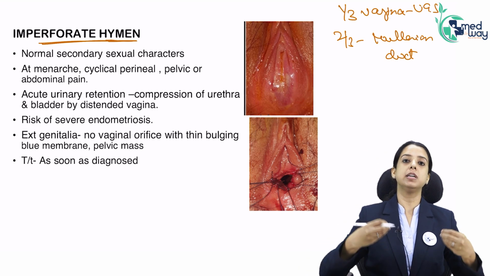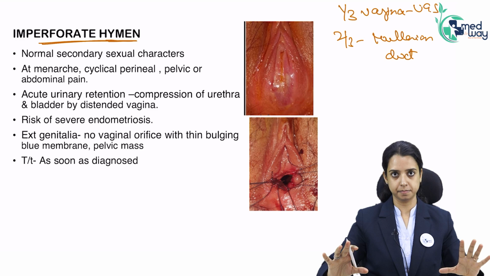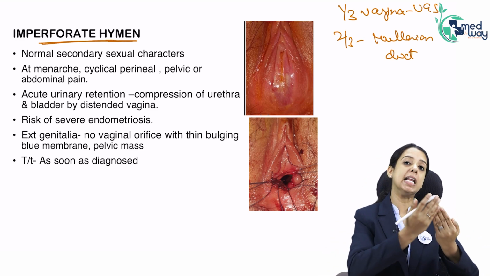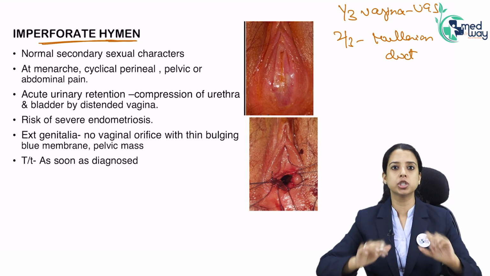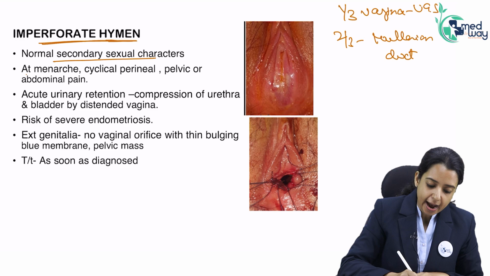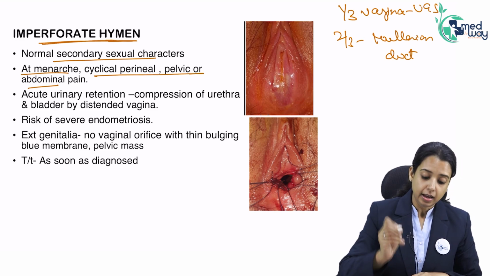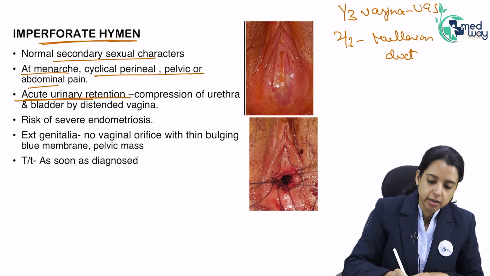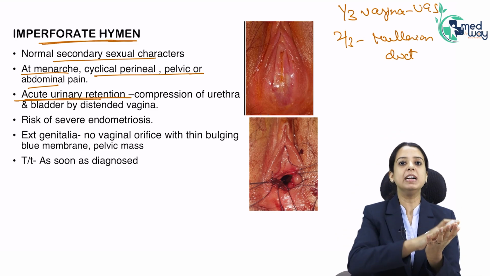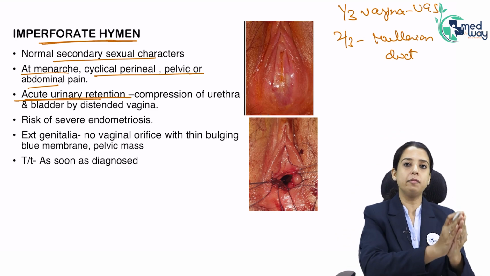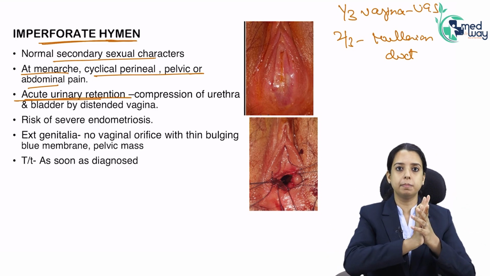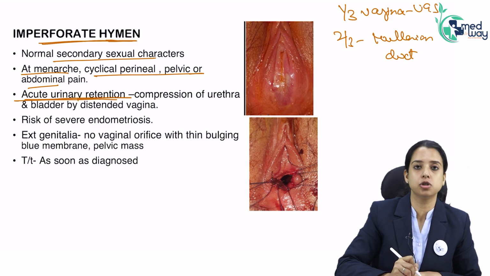And in fact, when the patient does Valsalva, the bulge will increase. And why is it blue? Because it is thin, so the blood which is being collected behind it is seen as a bluish tinge. Okay. So normal secondary sexual characters, at menarche, cyclical pain and acute urinary retention can happen. Why? Because the whole vagina is filled with blood. Just ahead of the vagina is lying the urethra. The blood is filling the vagina, leading to urethral pressure. So the patient can have urinary retention.